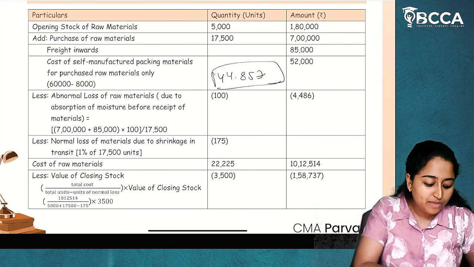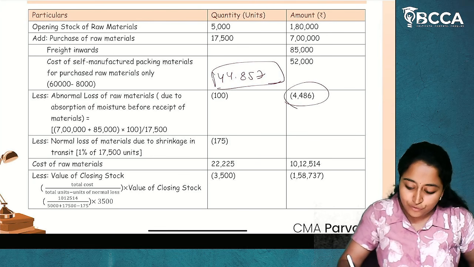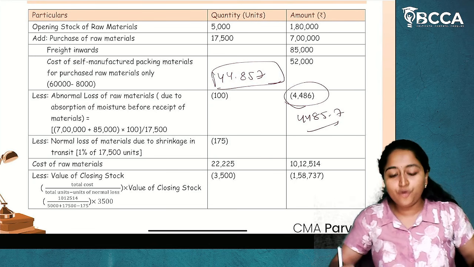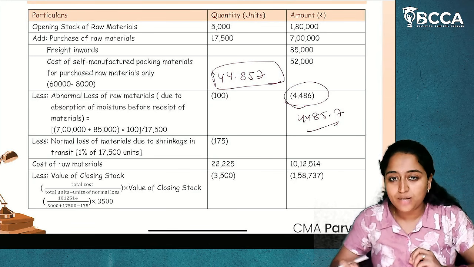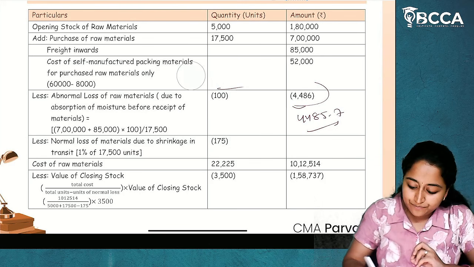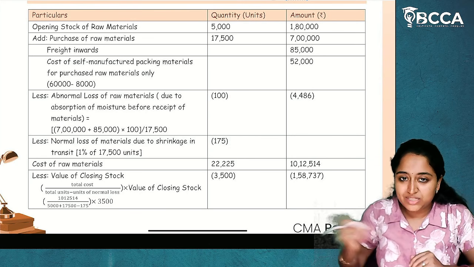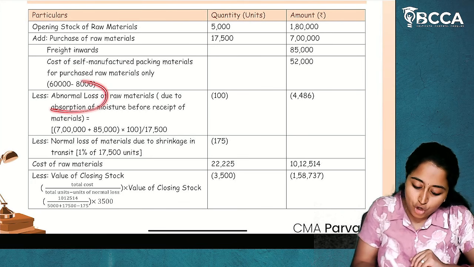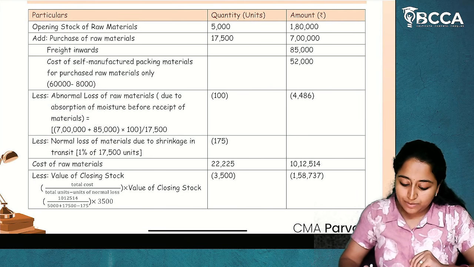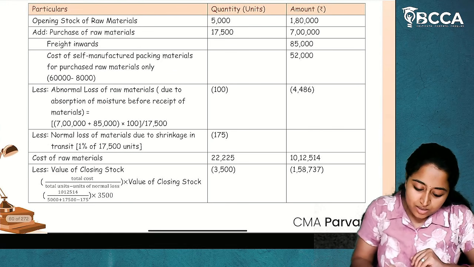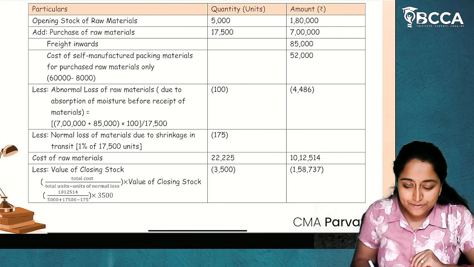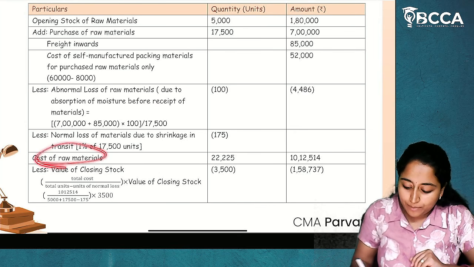Now, this is the rate of abnormal cost. How many abnormal units are there? 100. So 4485.7, which is nothing but 4,486, is the abnormal cost. I hope it is clear. So, nothing but cost divided by units into 100 units. This is how abnormal loss will be calculated. Then, opening stock plus purchases less abnormal cost less normal loss.